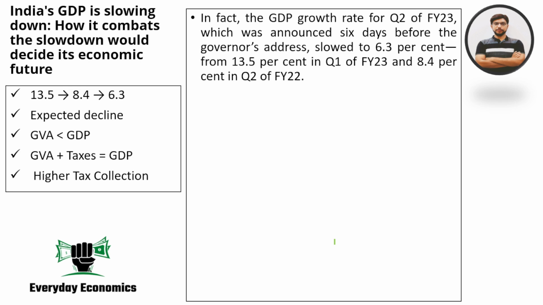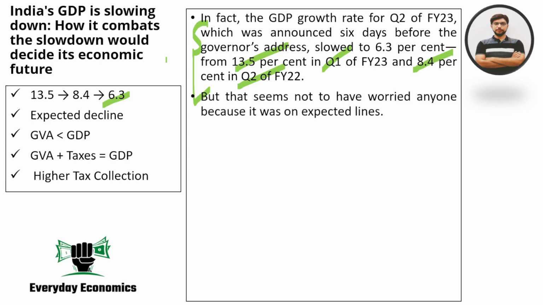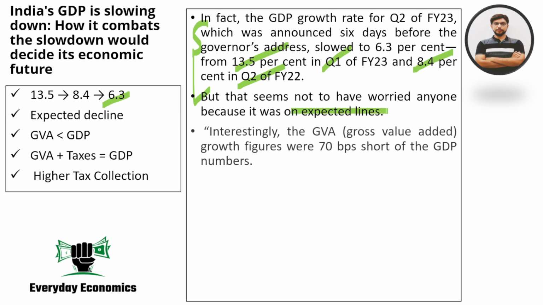Now, if you see what has been happening to India's GDP growth rate of late, the number for GDP growth rate was 13.5% in quarter 1 for financial year 23. It was 8.4% in quarter 2, and it came down to 6.3%. So you can see that what we are having is a declining trend. Nobody can deny that. Numbers are what they are. Now everybody has expected this to happen, so nobody is panicked about it.